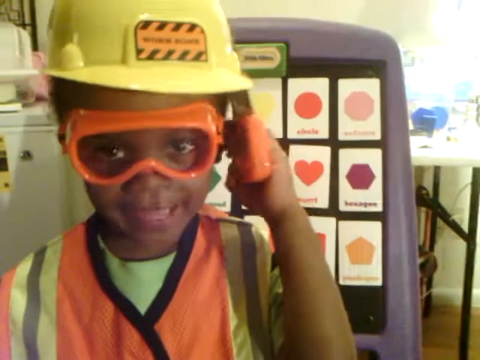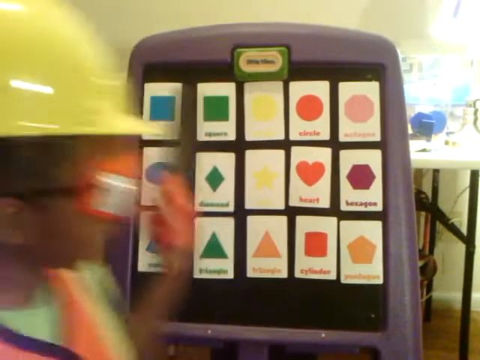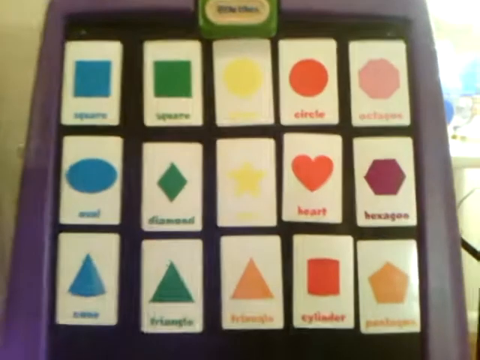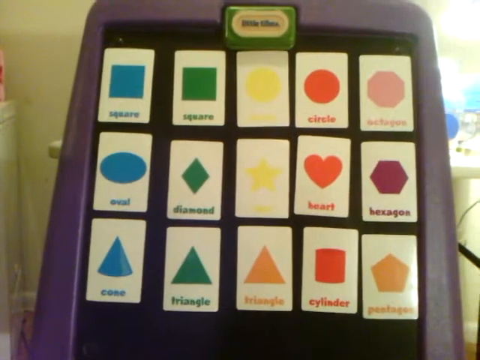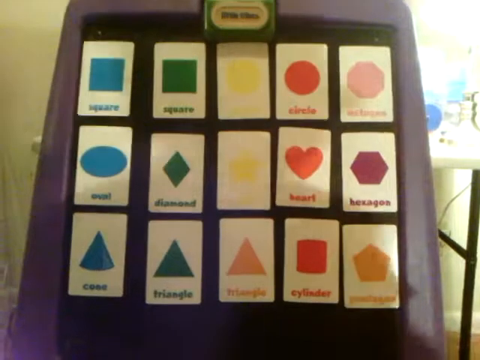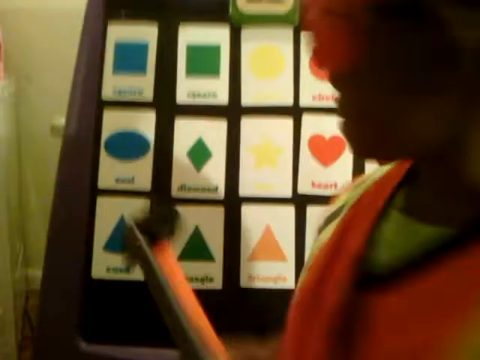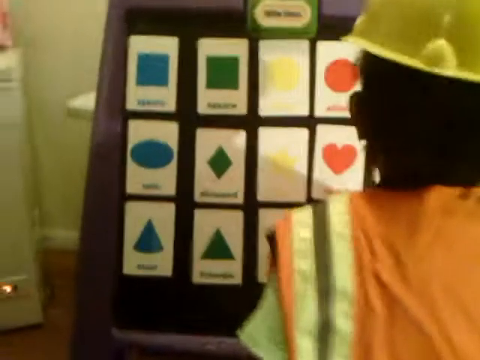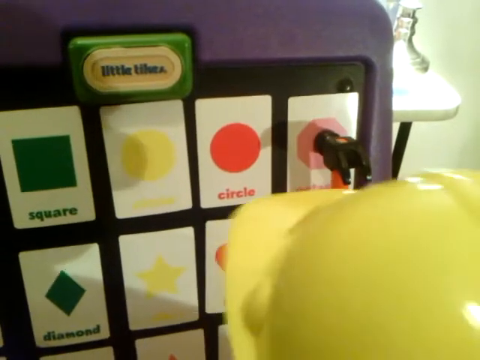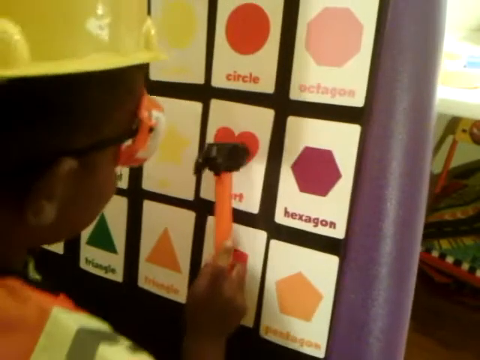Shapes. Shapes? Yeah. Do you know your shapes? Wow. Let me get a good look at those shapes. Do you know all those shapes? Well, I got shapes. Okay. Let's start over here. Let's point. Octagon. Let's start down here. Square. Circle. Octagon. Oval. Diamond. Star. Heart.